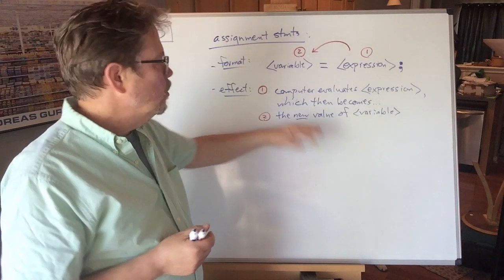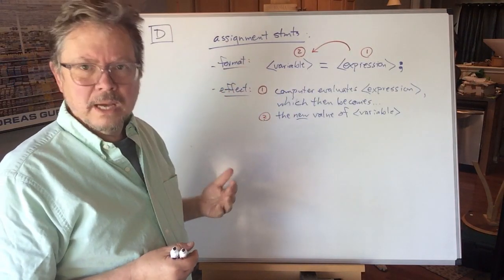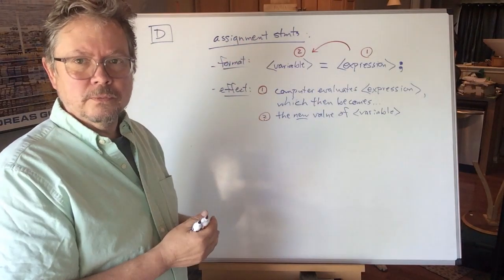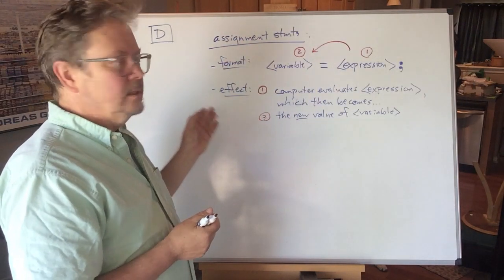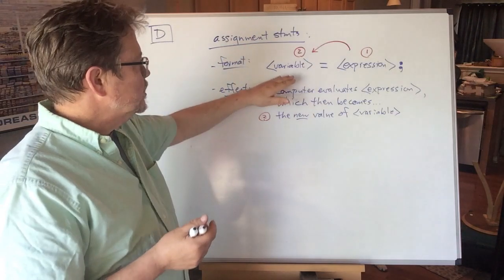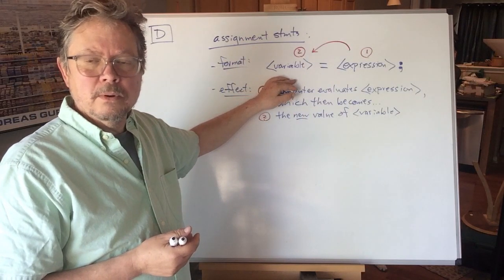Now the 4 is copied into the variable on the left-hand side, making that the new value of the variable. Well, what if it was already 4? Doesn't matter. It puts a new 4 in there. It copies a brand new 4 on top of the old 4. What if it was a 19? That doesn't matter either. Now here's where we've got to be careful. Variables have no mechanism to remember their old values.